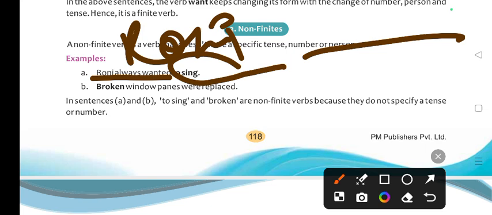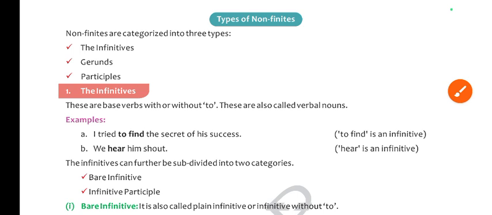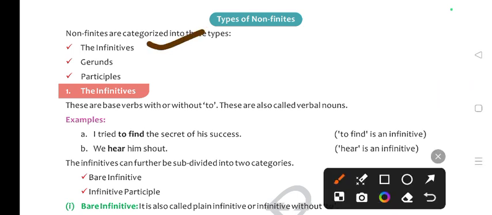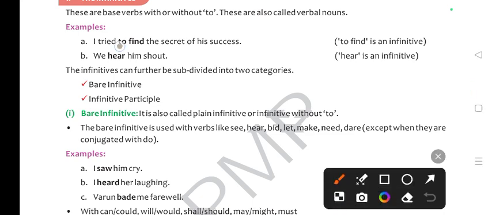Okay. Now, non-finite verbs are categorized into 3 types. The first one is the infinitives, gerunds and participles. Let's understand the first one, the infinitives. These are base verbs with or without to. ये base verbs होते हैं और इसमें to जो होता है हो भी सकता है और नहीं भी हो सकता है. ठीक है. For example, I tried to find the secret.